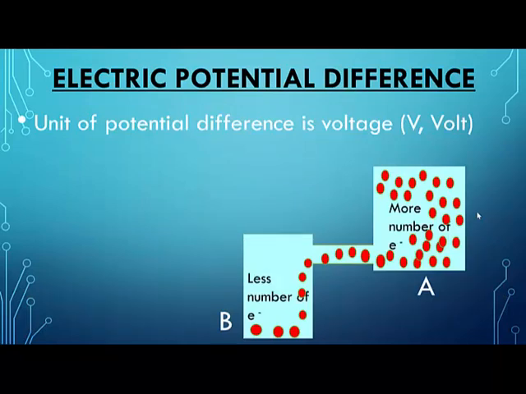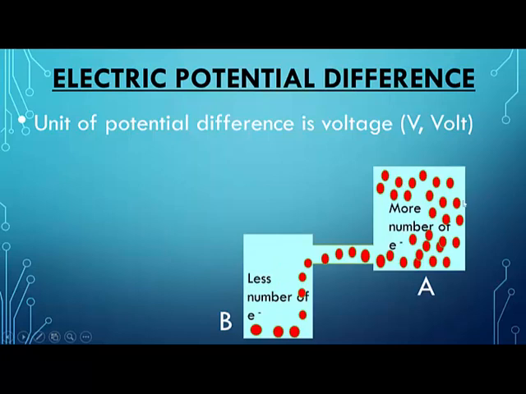Now suppose again I have taken two tanks, tank A and tank B. In tank A you have more electrons, and in tank B you hardly have 3 or 4, let's say. So what is going to happen? All the electrons will try to move from this higher density area to a lower density area.